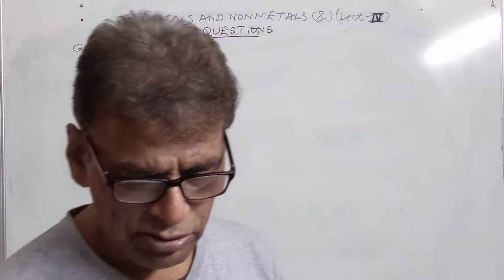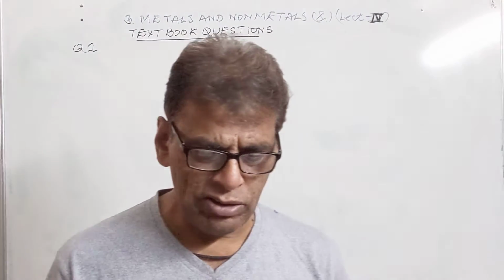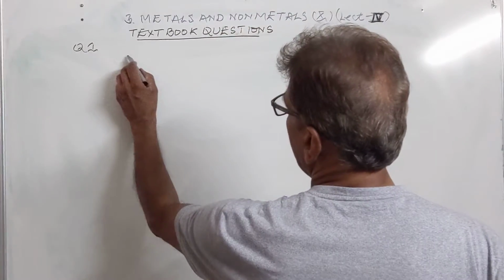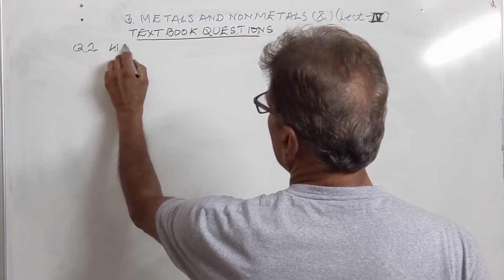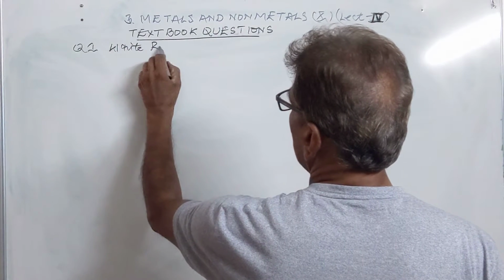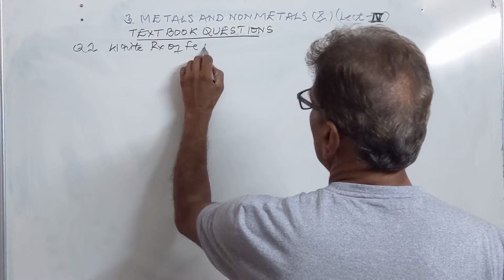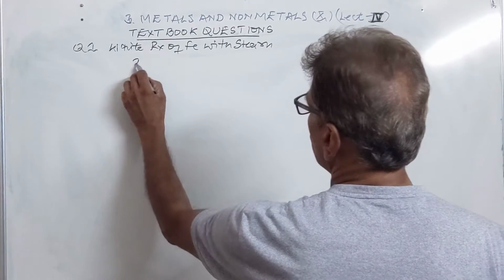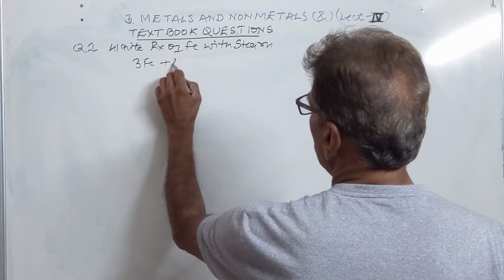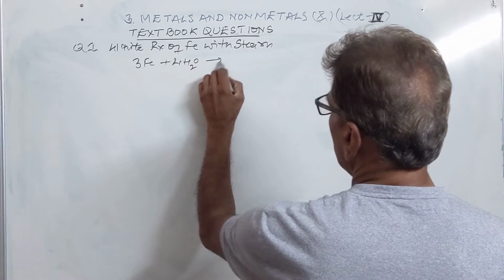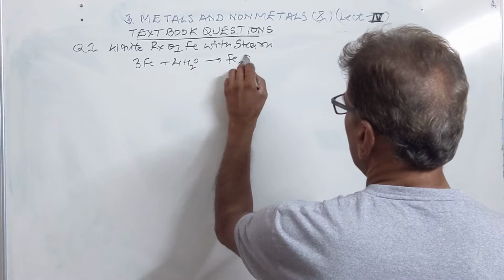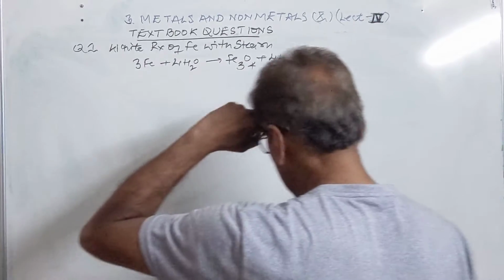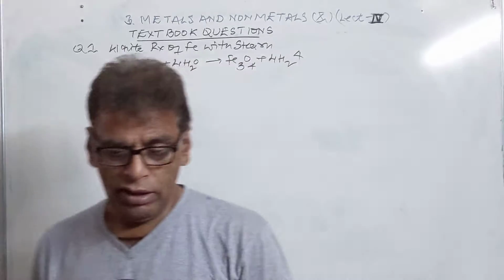Then we have the next question, write equations of the reactions of iron reacting with steam. So iron reacts with steam, producing magnetic oxide of iron. Along with that, it produces hydrogen gas. So this is the reaction of iron with steam.